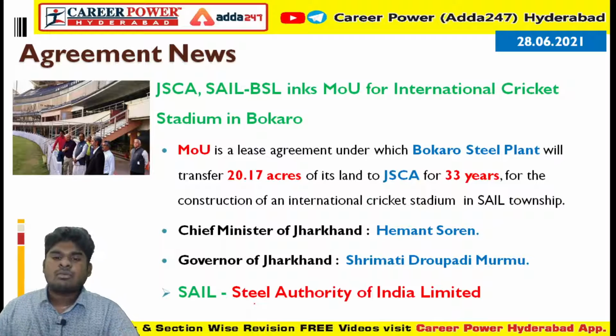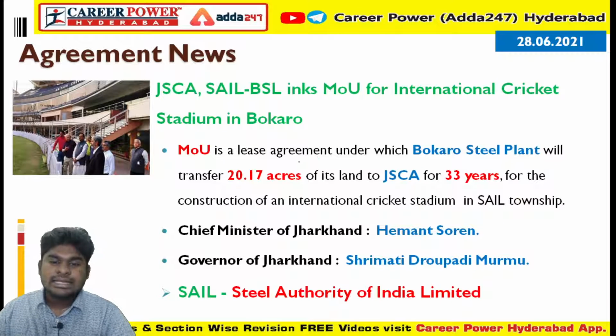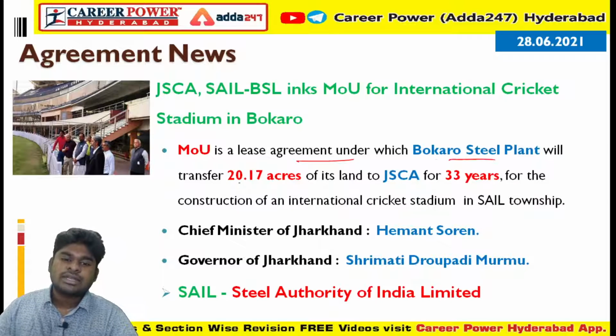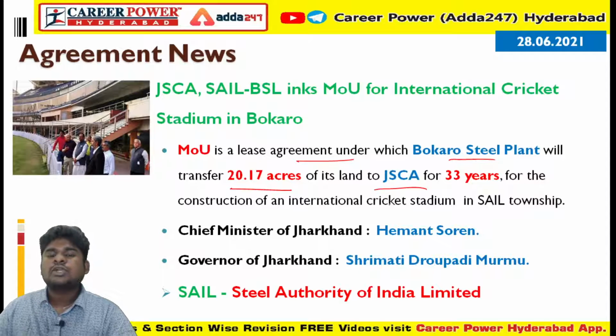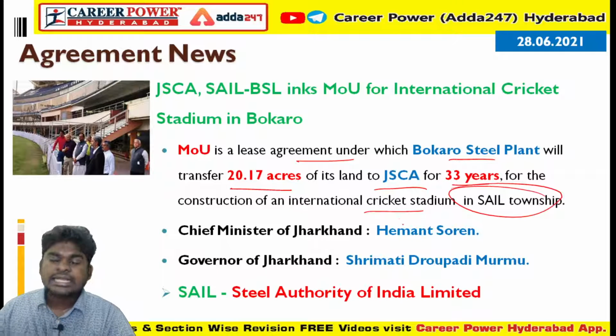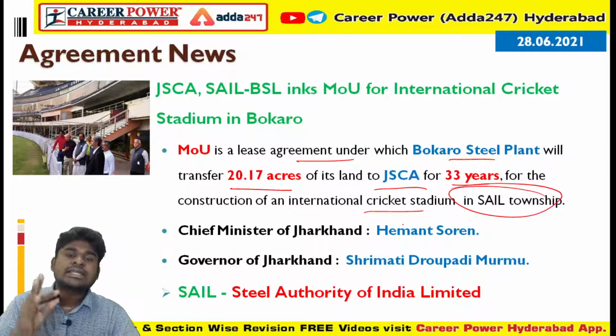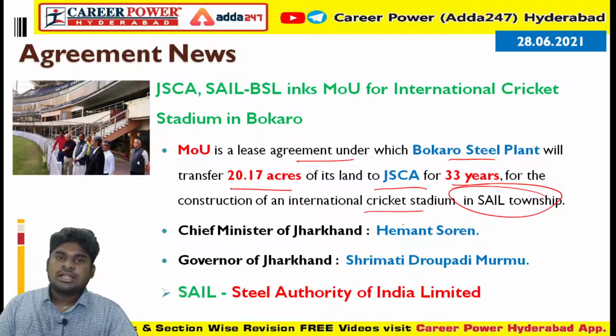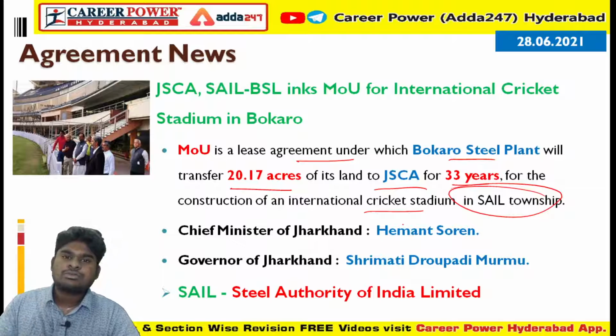This MOU is nothing but a lease agreement where the Bokaro Steel Plant will transfer 20 acres of land to the Jharkhand Cricket Association for 33 years, for the construction of the cricket stadium in the SAIL township itself. It will be the first international cricket stadium in a township.